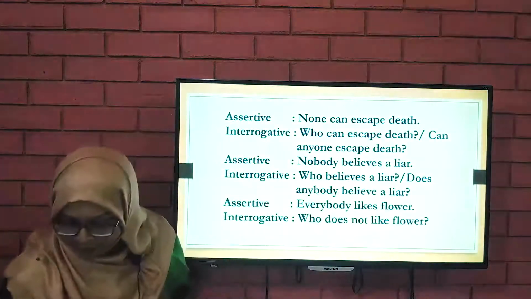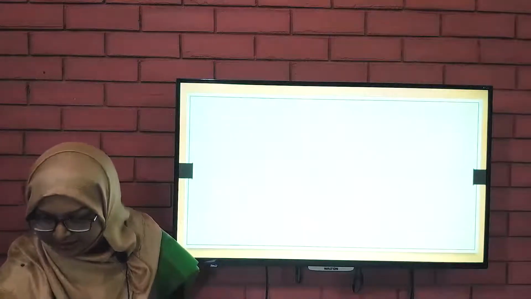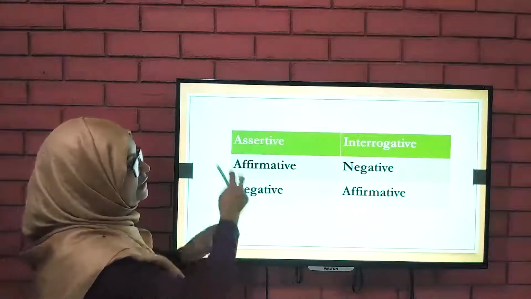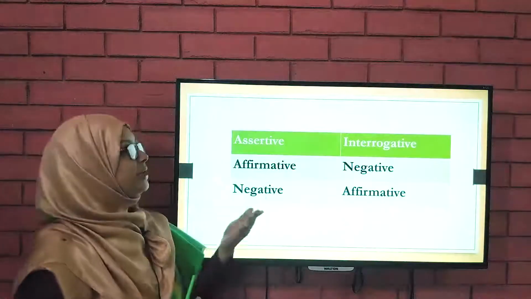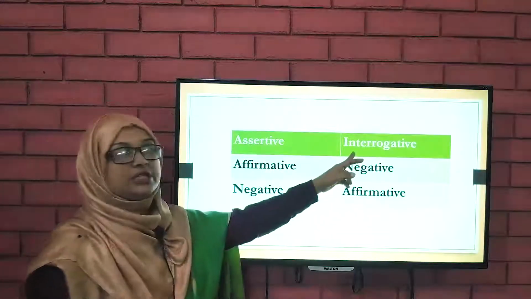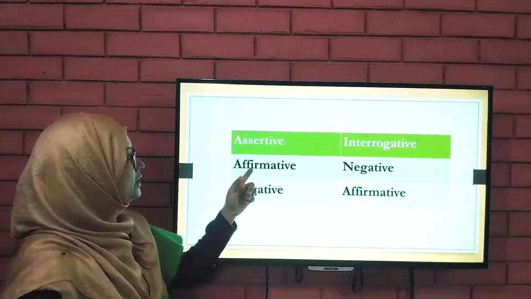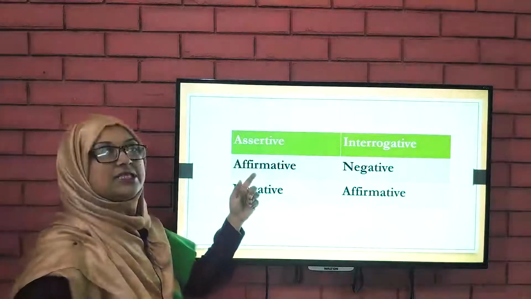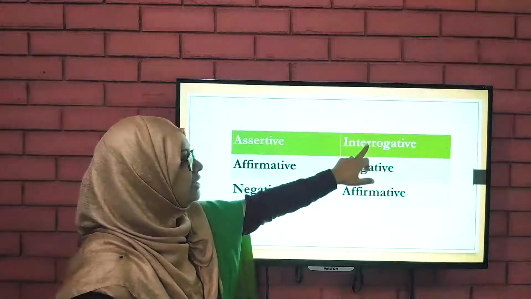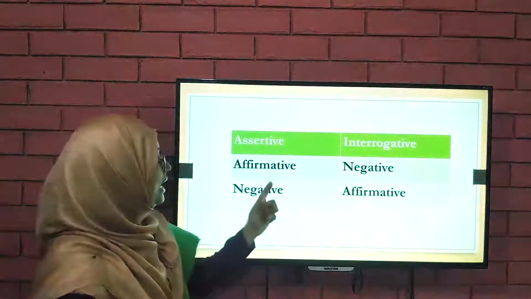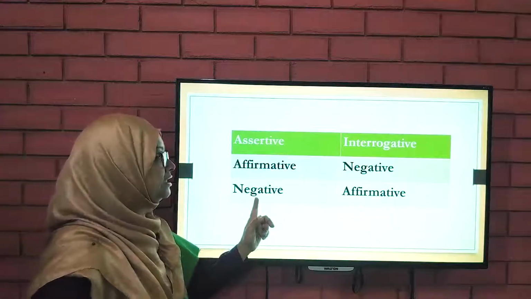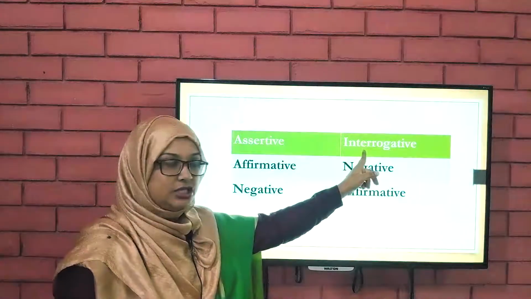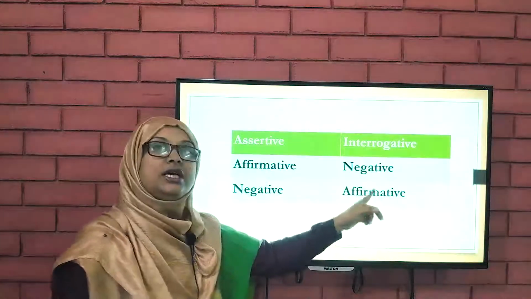So what we should remember here, the most important thing, is that when we make an assertive into an interrogative sentence, when the assertive sentence is affirmative, we make the interrogative negative, and when the assertive is negative, to convert to interrogative, we turn it into affirmative.